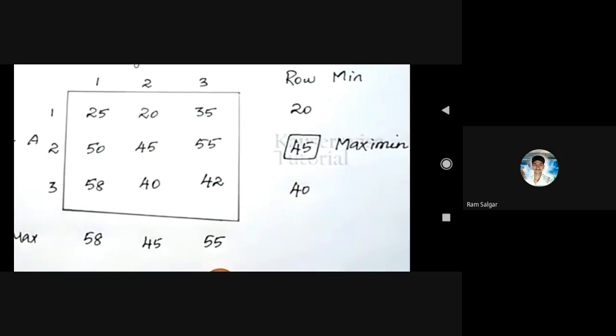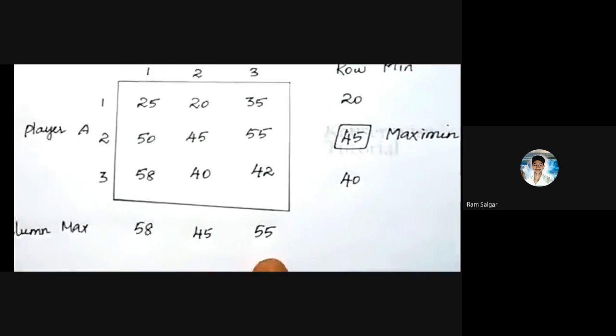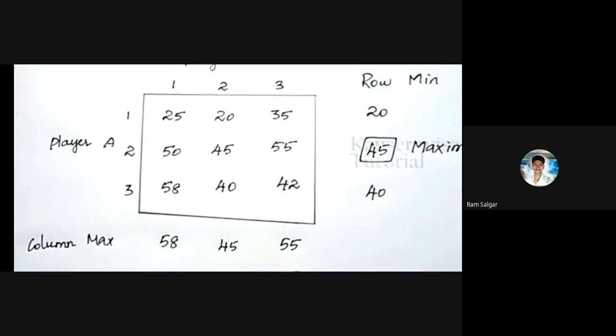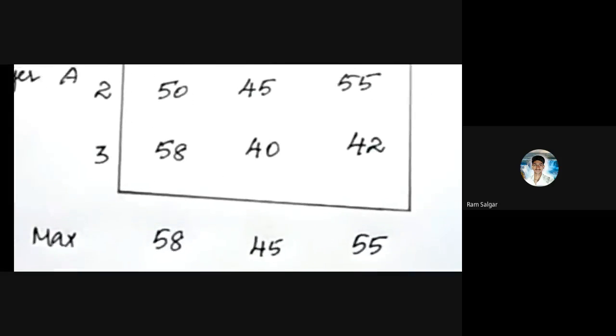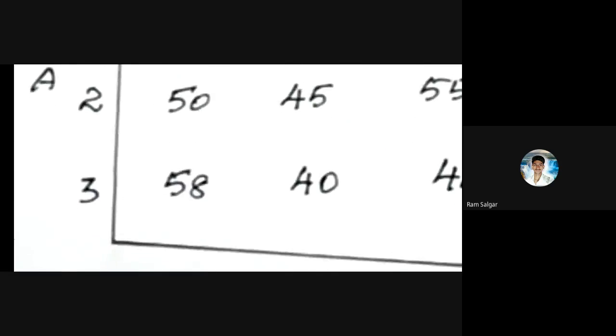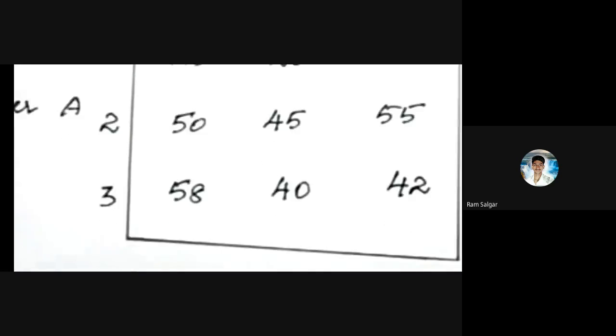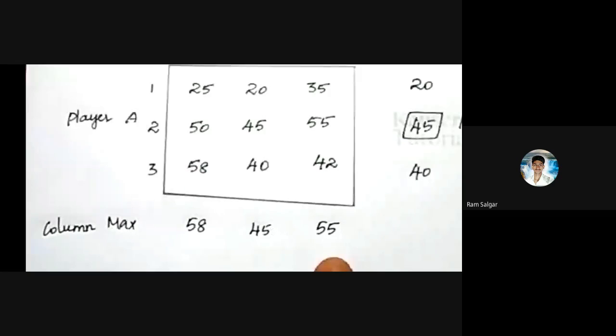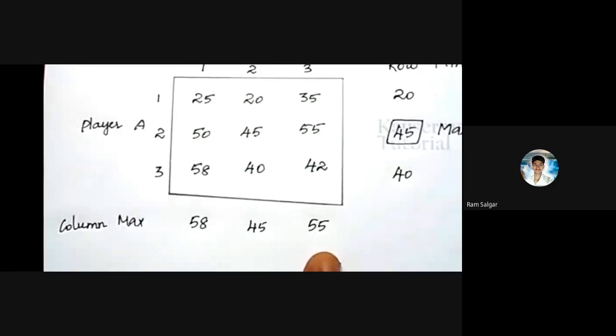Now similarly for the column maximum. After the row minimum value, we have to find the column maximum value. So see the column number first, for player B. For player B, the first strategy is strategy one. What are the values? 25, 50, and 58. So find the maximum value from the column. The maximum value is 58, so write down 58 over here at the bottom of the column. These values are nothing but the column maximum.